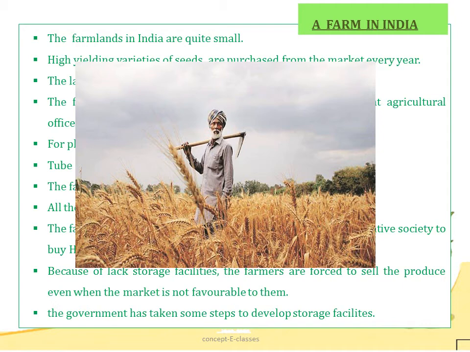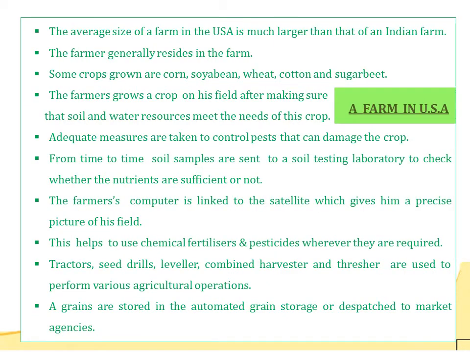But in recent years, the government has taken steps to develop storage facilities. So mostly subsistence farming exists in India. Because of the labor availability and small size of farming, lands are suitable for intensive subsistence farming practices. So we saw the features of a farm in India.